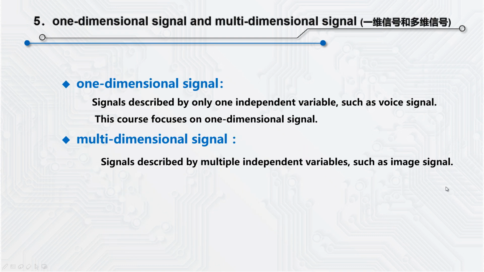The fifth part, one-dimensional signal and multi-dimensional signal. One-dimensional signal is described by only one independent variable, such as voice signal. In this course, we mainly focus on one-dimensional signal. Multi-dimensional signal is described by multiple independent variables, like multi-dimensional functions in mathematics, such as image signal, and so on.